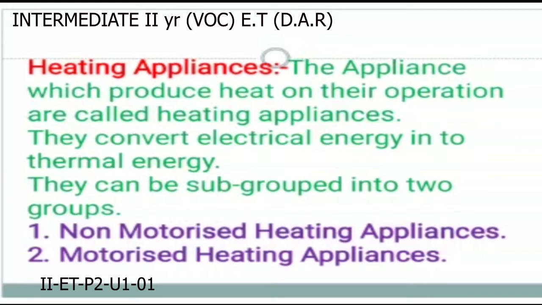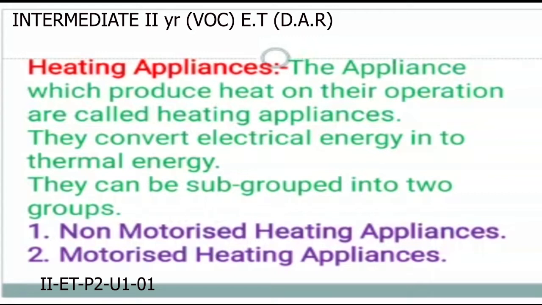They convert electrical energy into thermal energy. It means the heating appliances utilize electrical energy and convert it into thermal or heat energy.